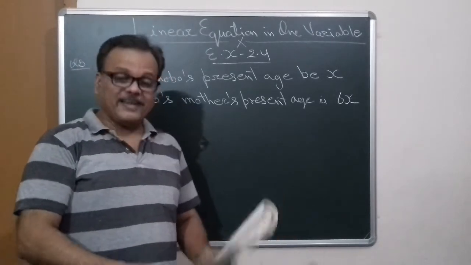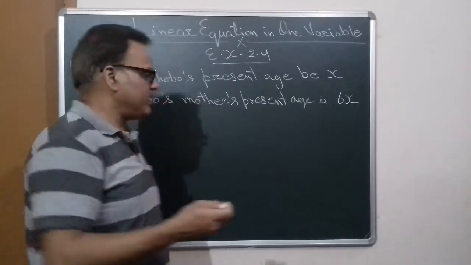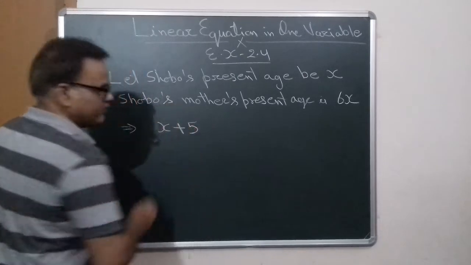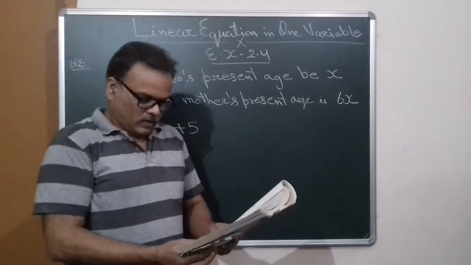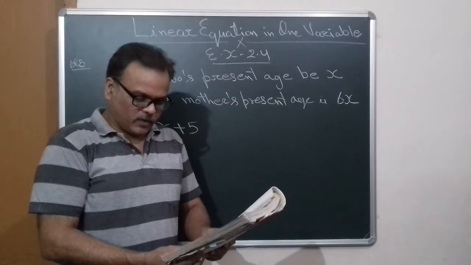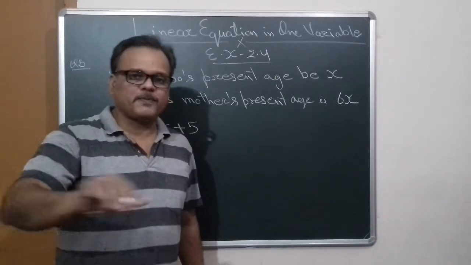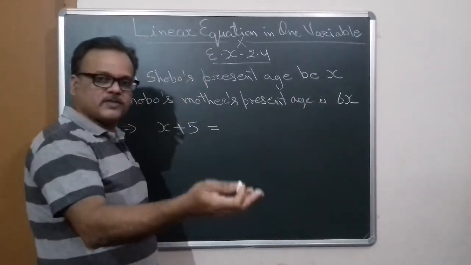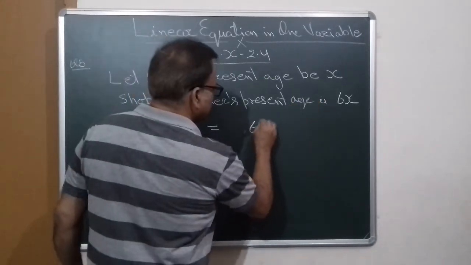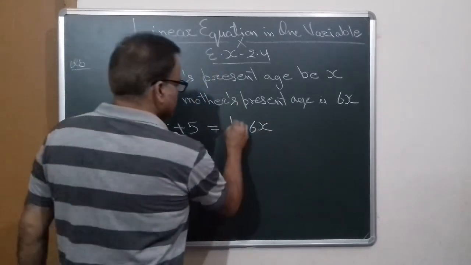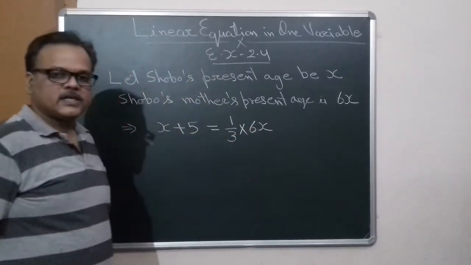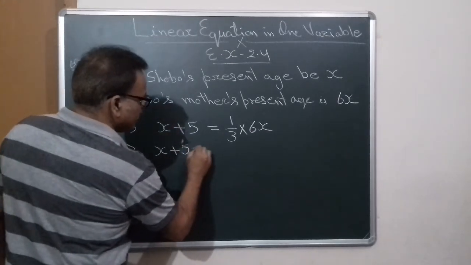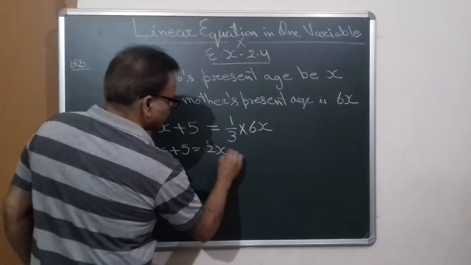Now Shobo's age 5 years from now, so after 5 years, it means x plus 5. Shobo's age 5 years from now will be 1/3 of his mother's present age, and mother's present age is 6x. Clear? Now this is the equation: x plus 5 is equal to 6x over 3.